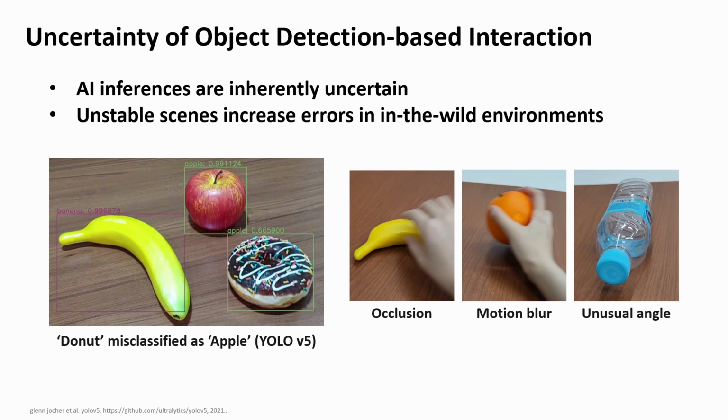When we perform object detection, we will notice various errors like in the left figure. Here an apple and a banana are correct, but the donut is misclassified as an apple. And the unstable scenes such as occlusion, motion blurs, or unusual angles often cause even higher error rates. The errors in the interaction would lead to a huge degradation of the game experience.